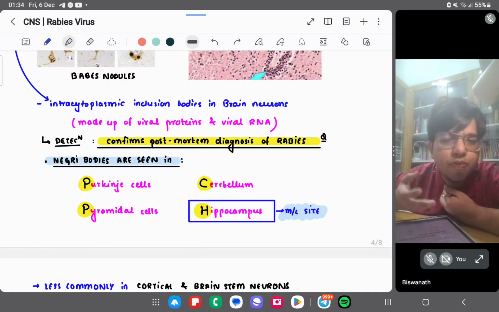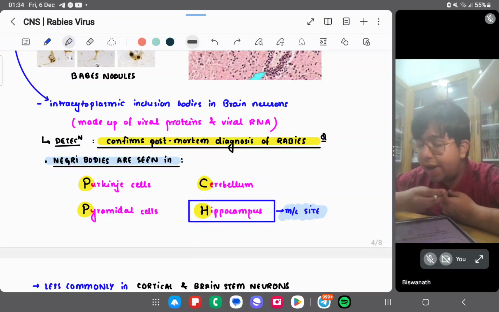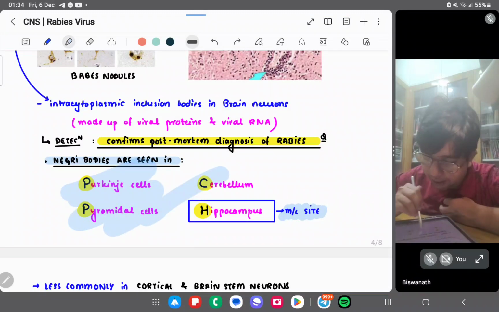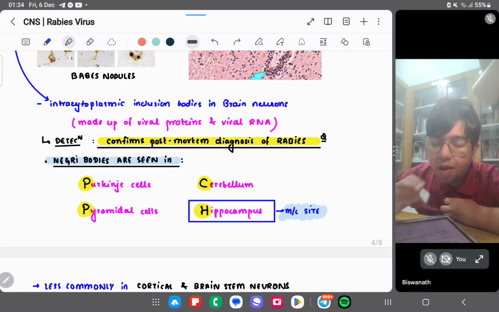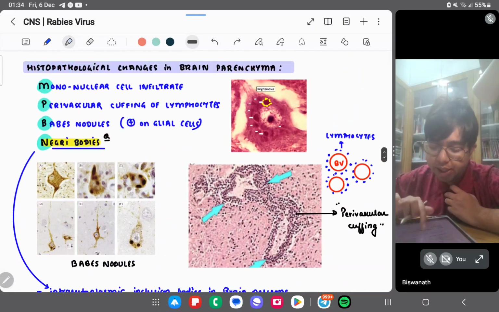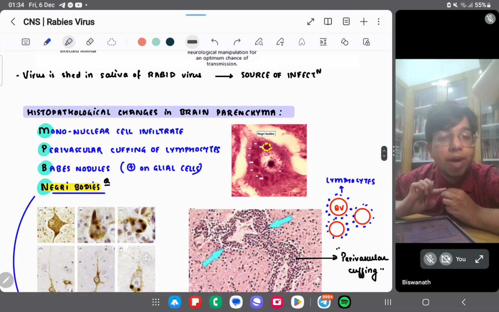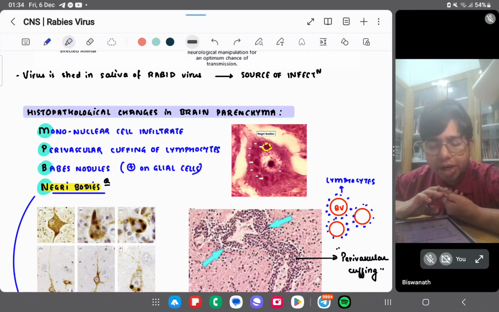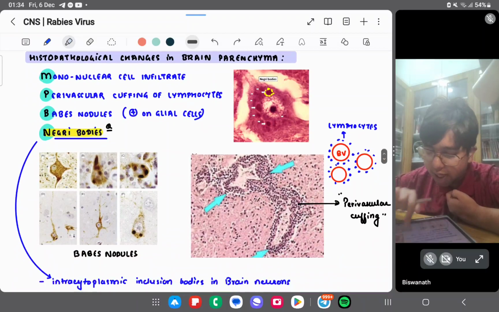Negri bodies are seen in Purkinje cells, pyramidal cells, cerebellum and hippocampus. Hippocampus is the most common site. So the histopathological features are mononuclear cell infiltrate, perivascular cuffing, Babes nodules and Negri bodies.